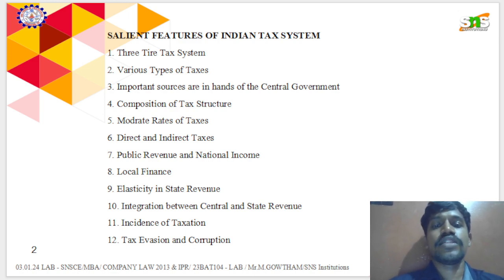The third is the important sources in the hands of the central government. These taxes will be collected by the central government, which will use the amount for future purposes.